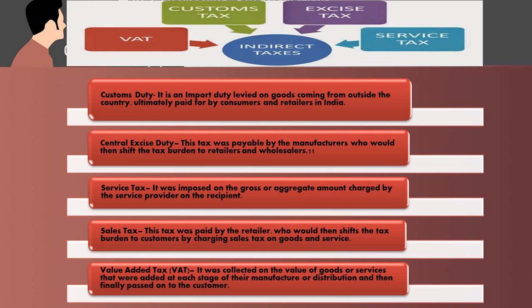Next one is sales tax. This tax was paid by the retailer who would then shift the tax burden to customers by charging sales tax on goods and services. Next one is value added tax. It was collected on the value that was added to goods or services at each stage of their manufacture or distribution and then finally passed on to the consumers.